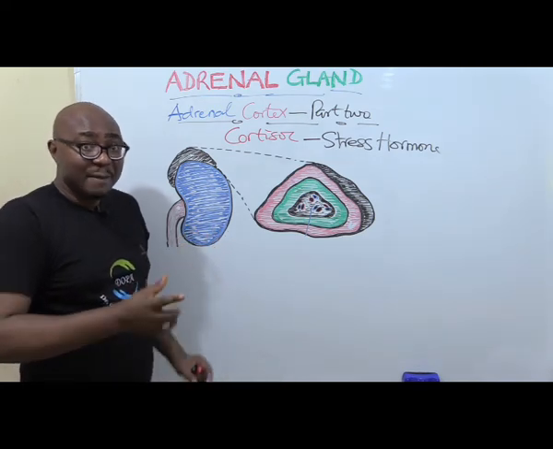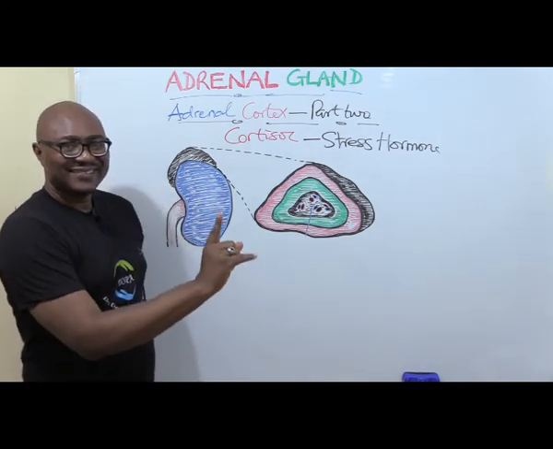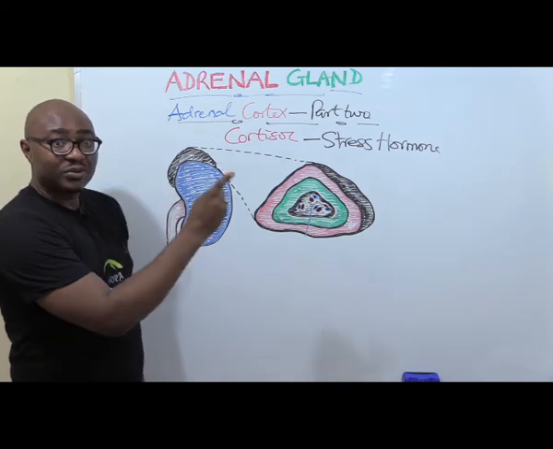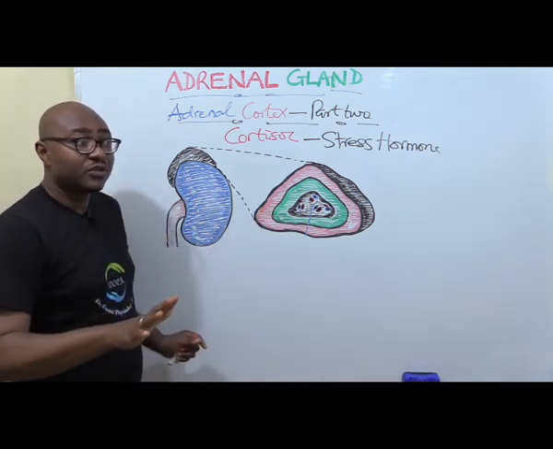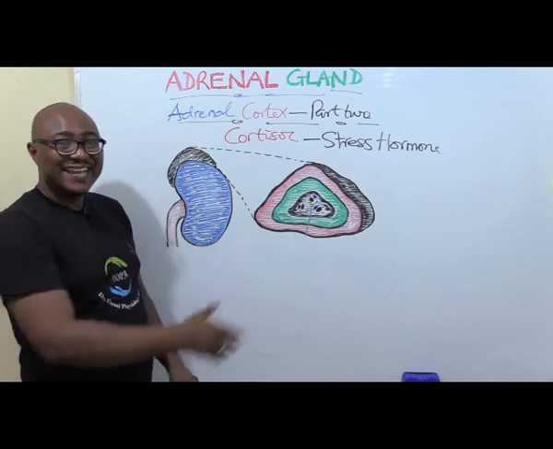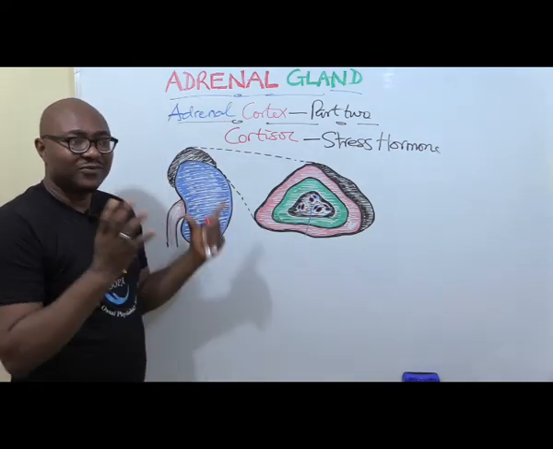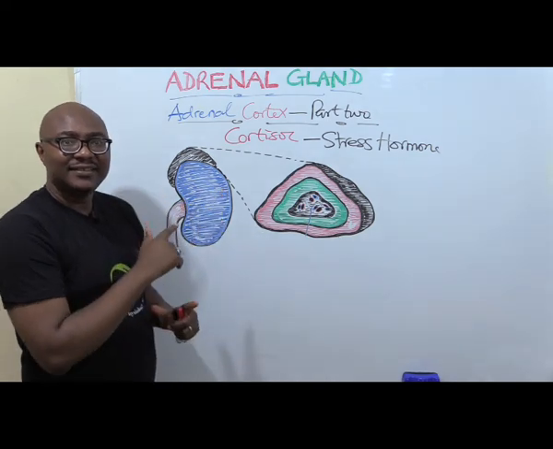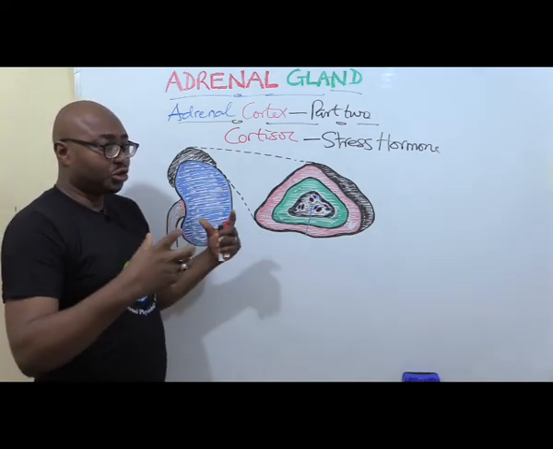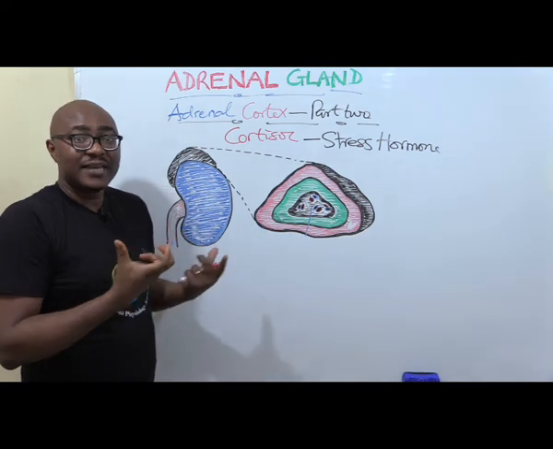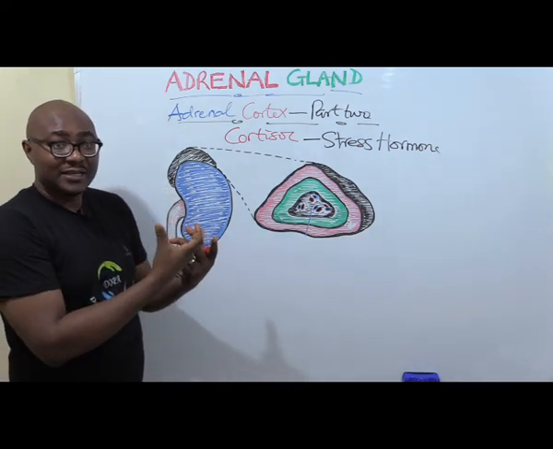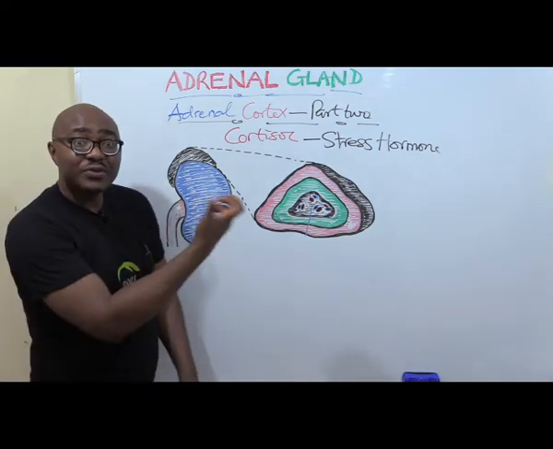But also remember a very important underlying principle of physiology, that proteins are the structural and functional molecules of life, of the cell.